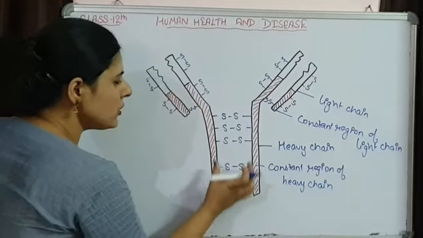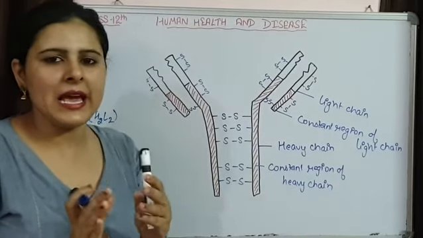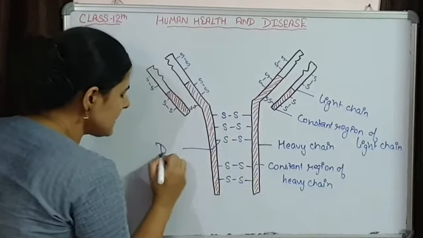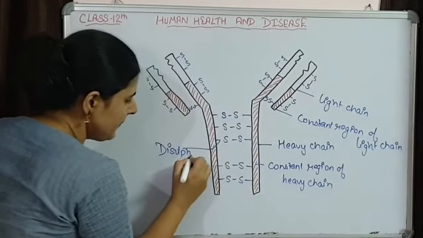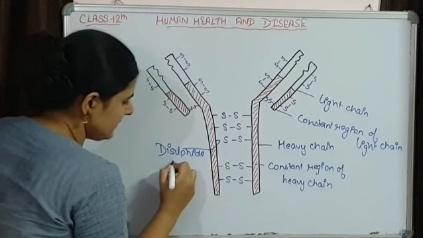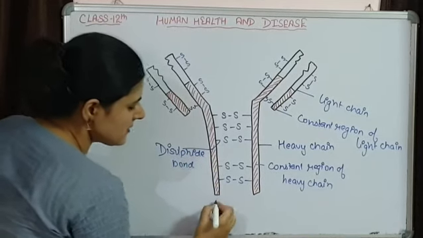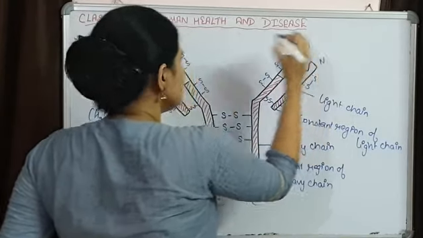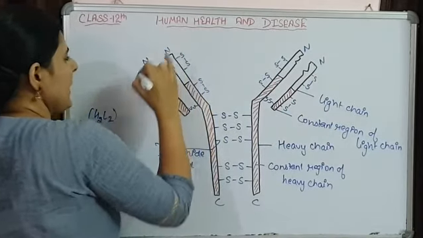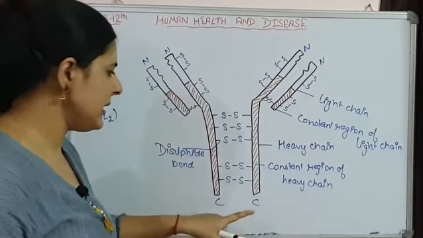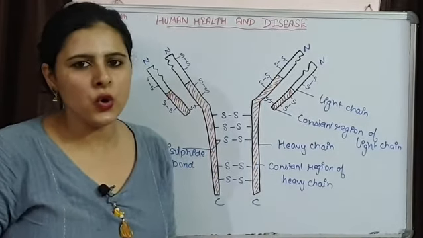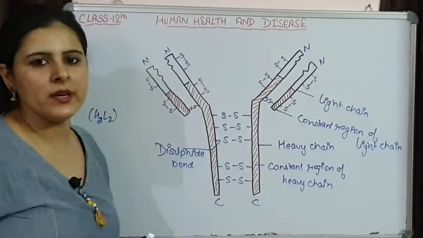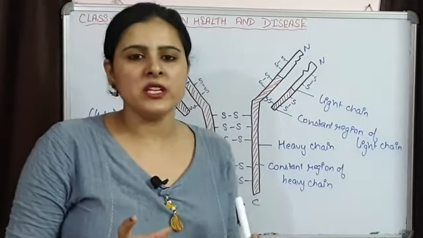Now I told you these structures are stabilized by disulfide bonds. So these are the disulfide bonds that are present. This is the C end, the COOH end, and this is the NH2 end. So I am writing N for the NH2 end and C for the COOH end. Now the unshaded parts that are present over here are the variable regions.